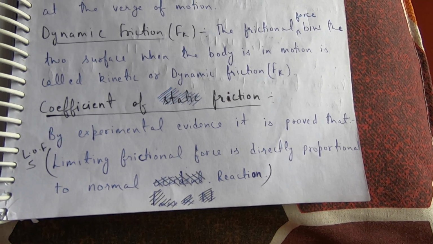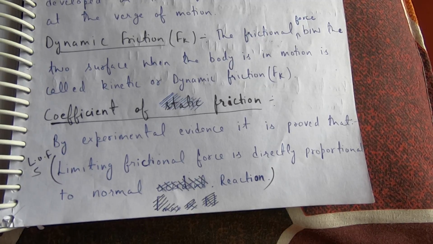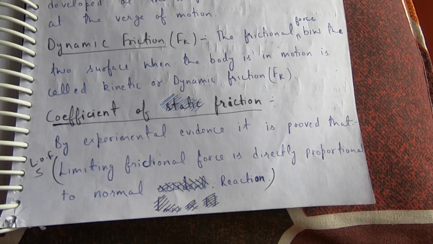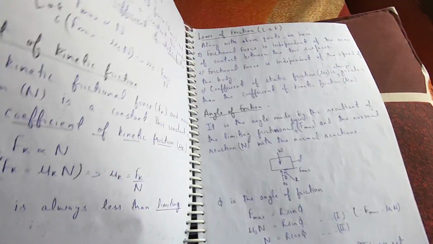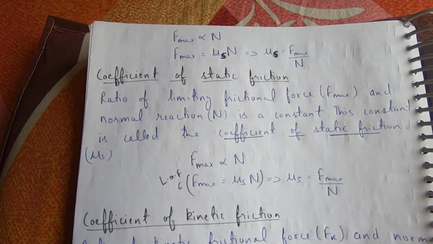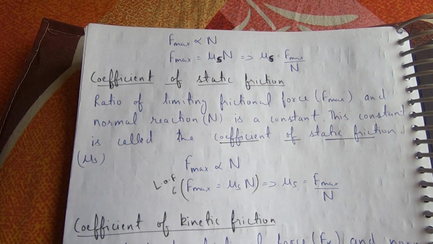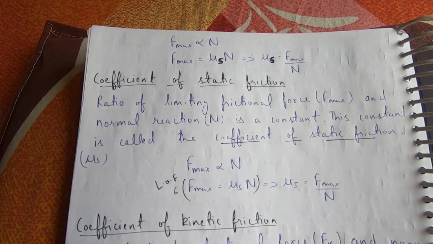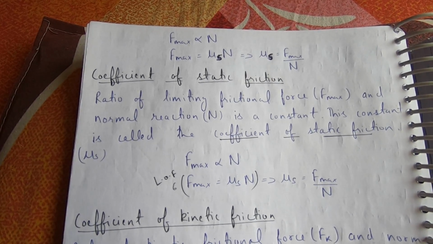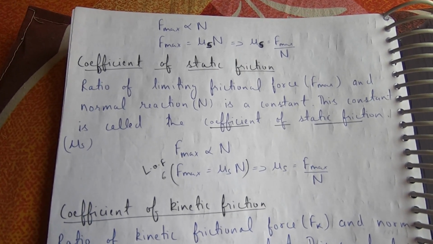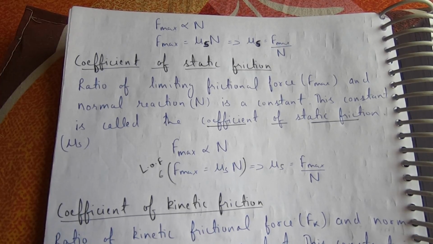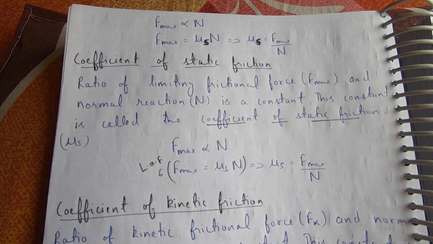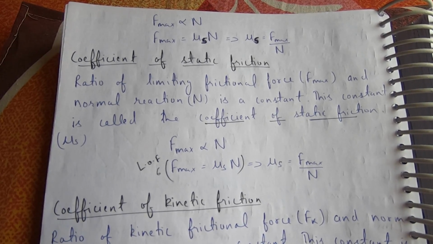Coefficient of friction: by experimental evidence, it is proved that limiting frictional force is directly proportional to normal reaction. F max is proportional to N. F max is equal to mu s into N. Mu s is equal to F max divided by N. Coefficient of static friction: the ratio of limiting frictional force F max and normal reaction N is a constant. This constant is called the coefficient of static friction.